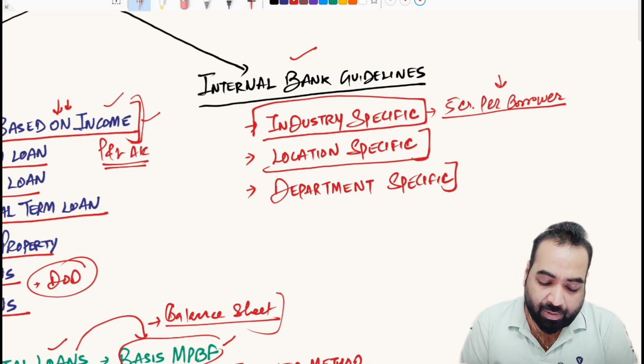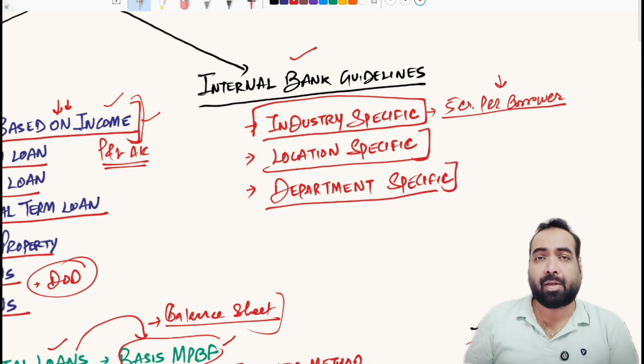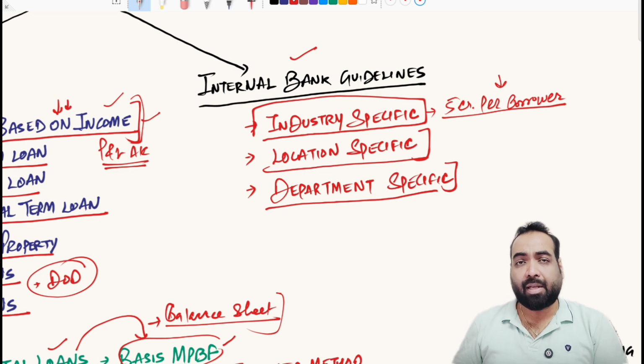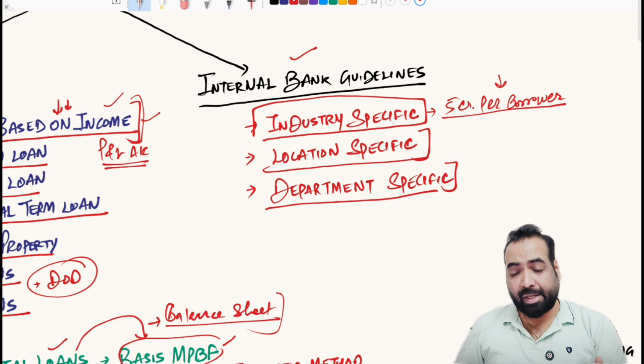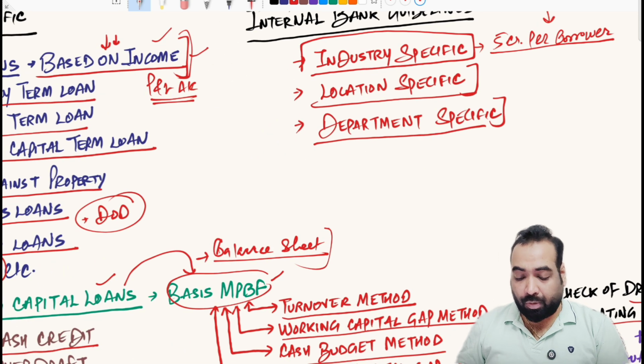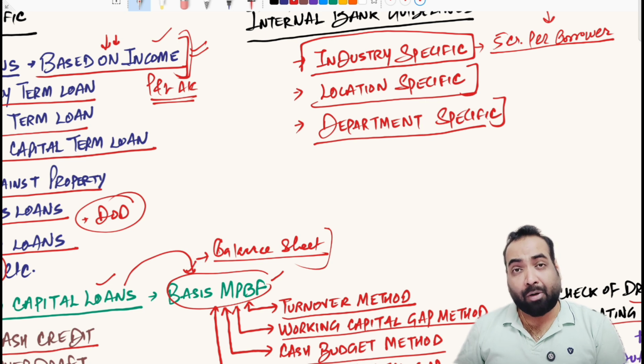There can be guidelines based on the different departments as well. Some of the departments may have a maximum loan restriction, that they cannot give more than a particular amount of loan to one client or another. Some of the departments like ECG or the corporate department, they have a more liberal approach in assessing the clients, right? They are more open minded, so they give large ticket size loans to the clients, and they may be more open to accept the client based on the MPBF or the incomes. Their calculators may be somewhat more liberal than the others, right?